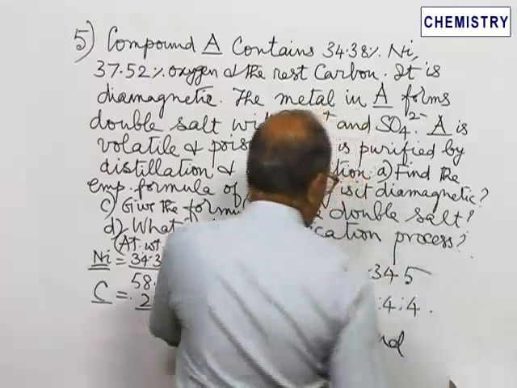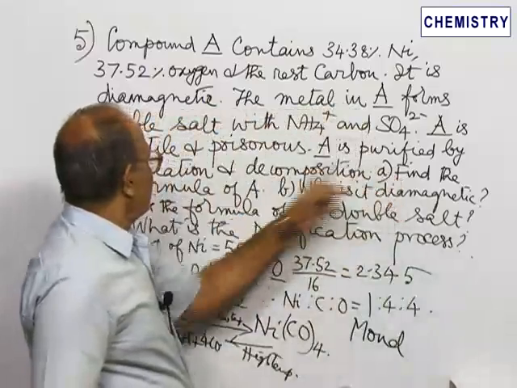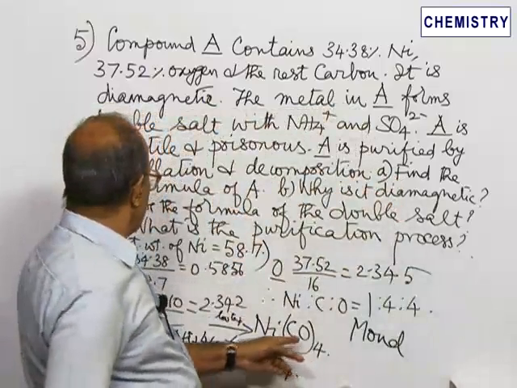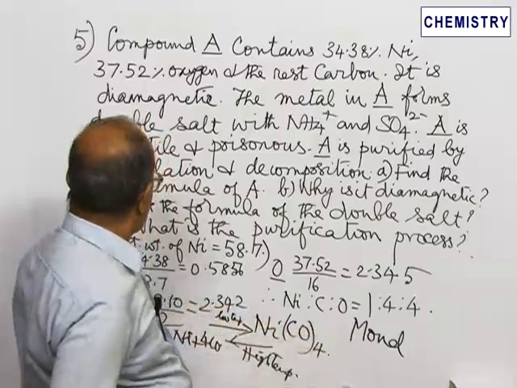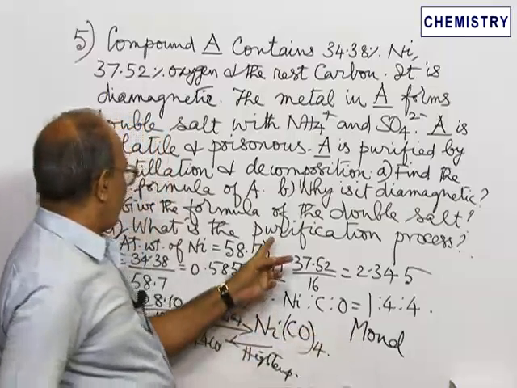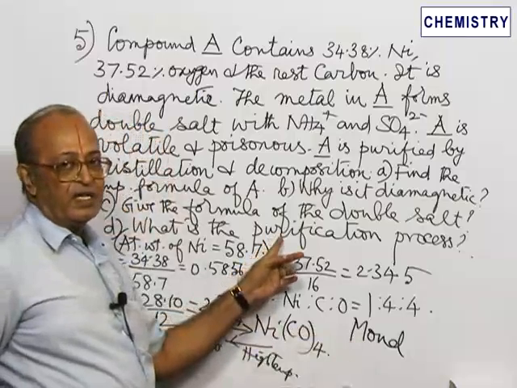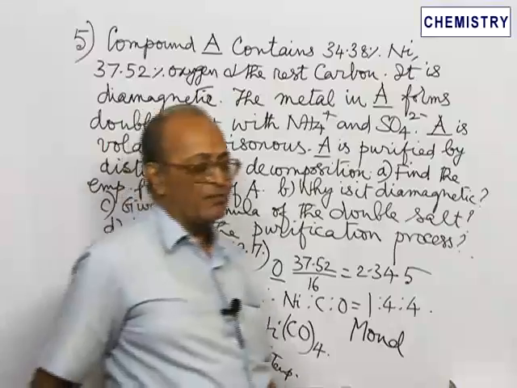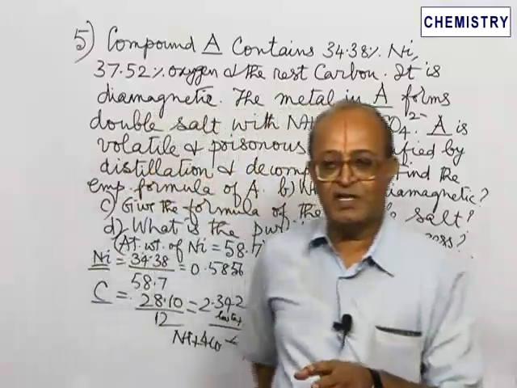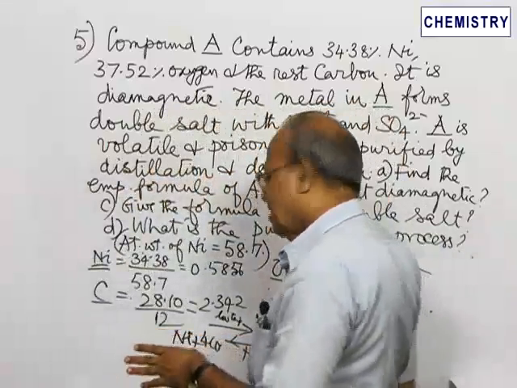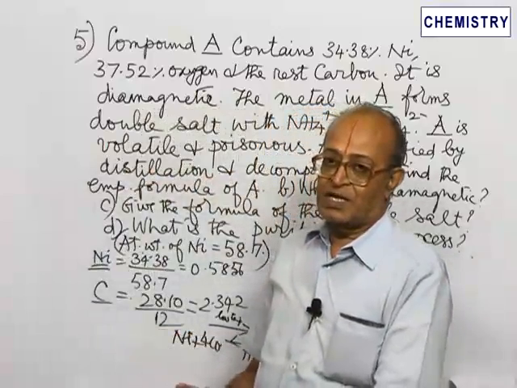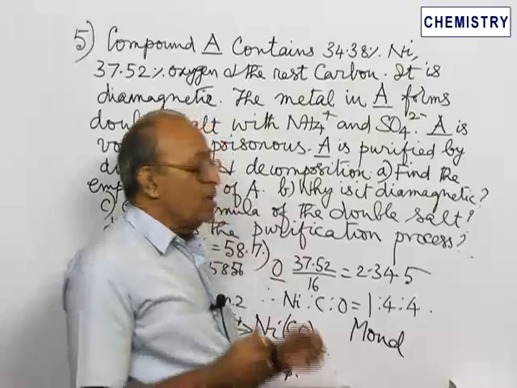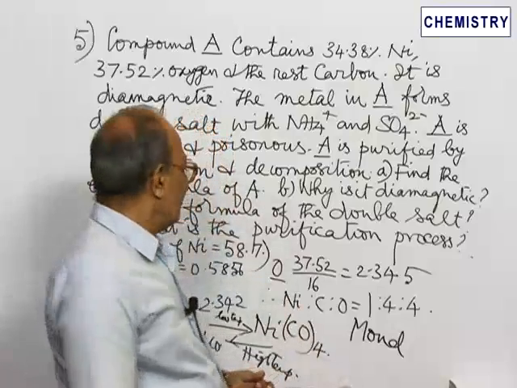So we have arrived at the empirical formula to be Ni(CO)4, and of course this Mond's process is the answer for subdivision D. Question subdivision D: What is the purification process? This purification process is known as the Mond's process after the scientist Mond, who tried to separate nickel from cobalt.